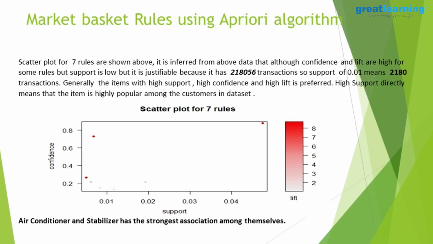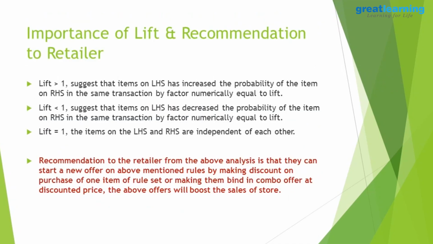But I also want to say one thing: if the support value is quite low, like 0.01, when the lift and confidence are high, we cannot ignore it, because the total number of transactions we have is 2,18,000. So 0.01% stands for 2180, which is a justifiable figure that can be taken into consideration. So that way we have plotted the 7 rules.